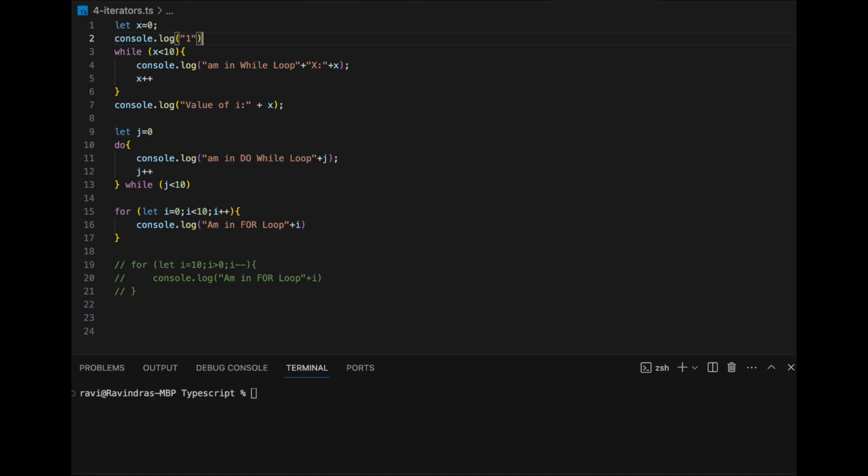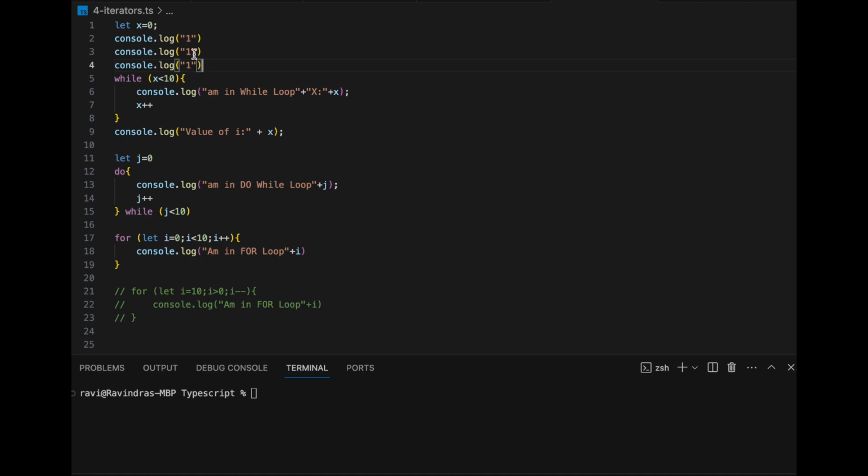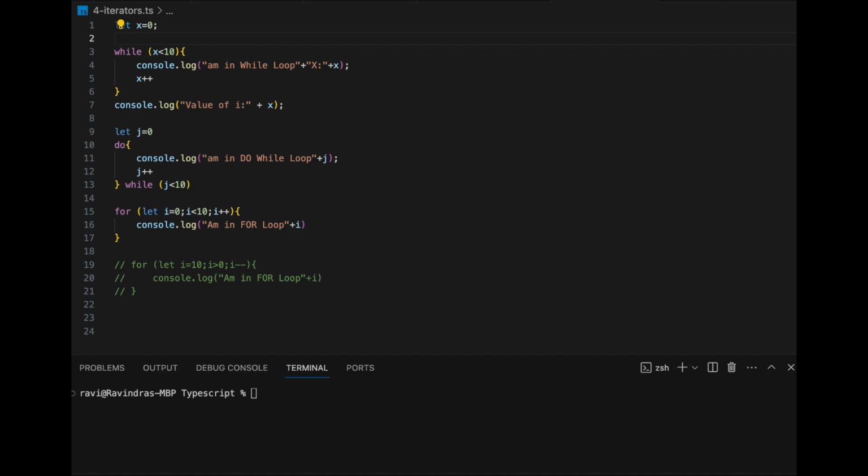Like this, you have to copy paste and write so many statements, which is obviously not an efficient way of writing a program. And you don't know how many statements you have to write in a real-time project, right? So to avoid that, what we have is iterators.